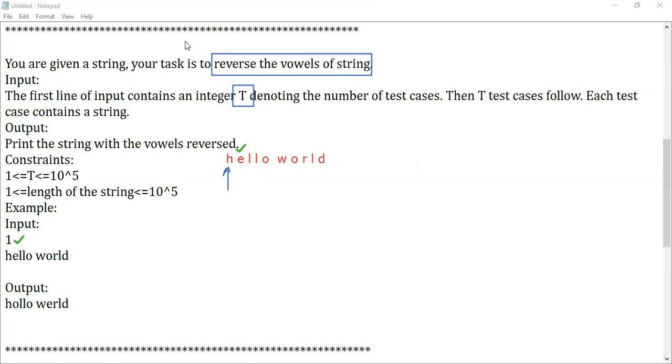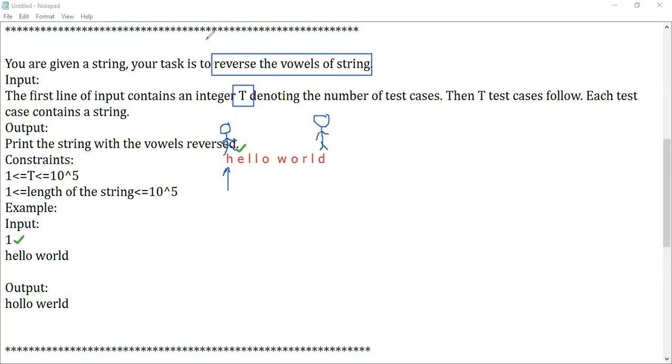When you come across a string reversal or vowel reversal, whatever it is, we need two pointers. Assume that there is a person who is asked to check from the beginning, and we need a person who has to check from the end, isn't it? We need two persons to check from the beginning and the end. Then only can I do the reversal operation.